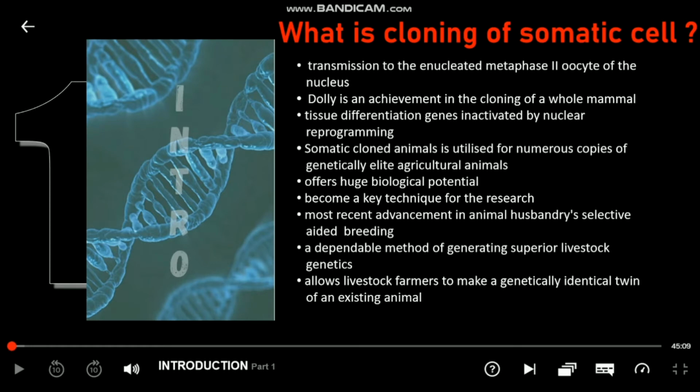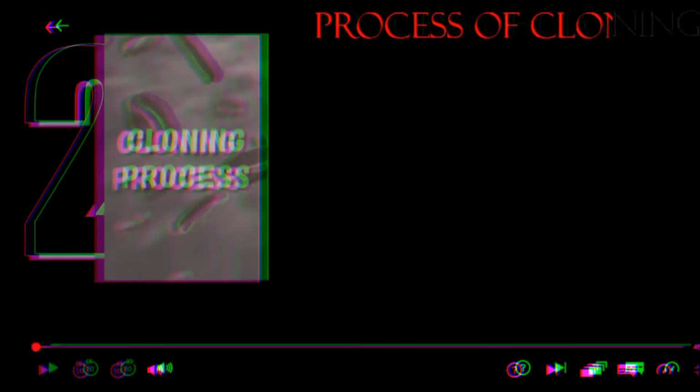Cloning is the most recent advancement in animal husbandry selective assisted breeding. Cloning animals is a dependable method of generating superior livestock genetics and ensuring that herds are kept in the best possible condition. It is vital to realize that cloning doesn't affect an animal's DNA or its genetic makeup. It's just a different type of assisted reproduction. Cloning allows livestock farmers to make a genetically identical twin of an existing animal.